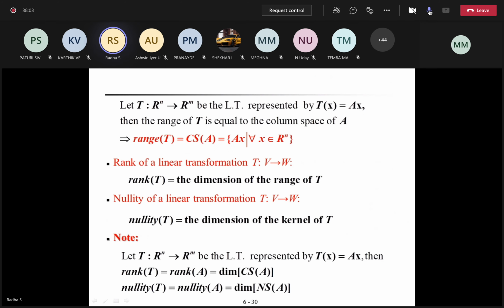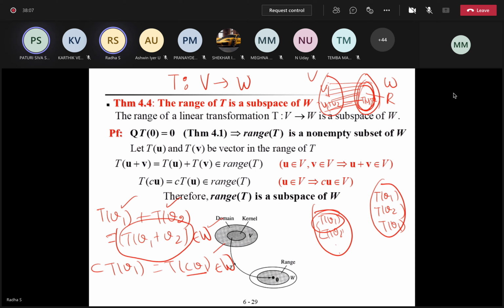Okay, ma'am? Yes, ma'am. Excuse me, ma'am. Yes, beta, tell me. Ma'am, how can we say V1 plus V2 is in V? I understood how we got T of V1 plus V2 because of linear transformation. How are we proving that it belongs to W?